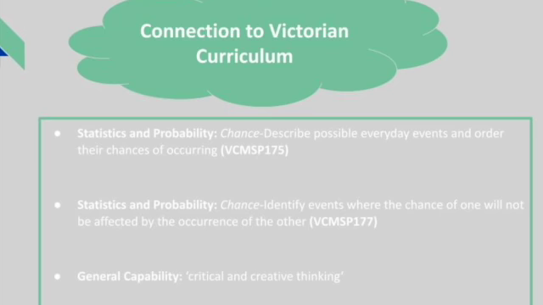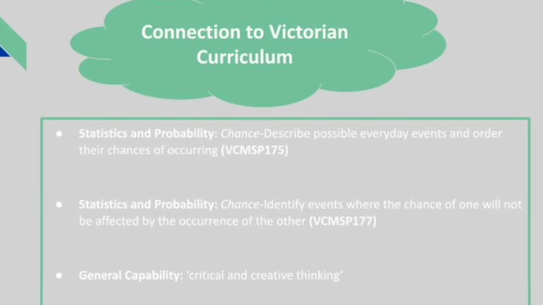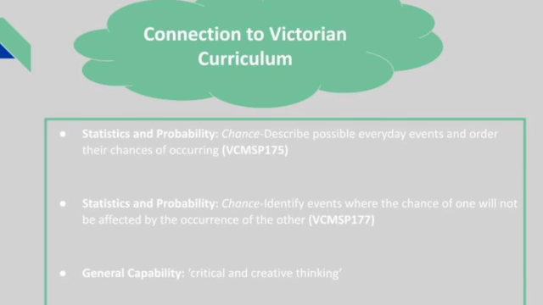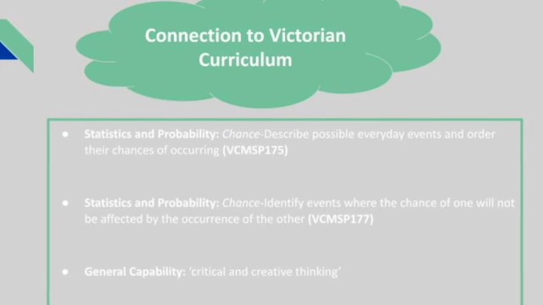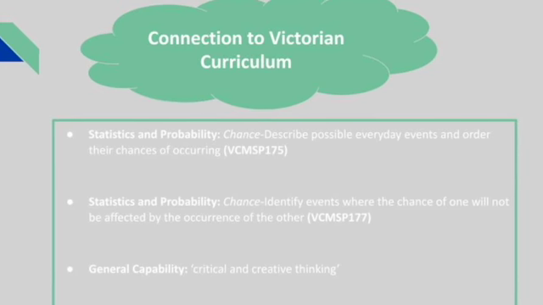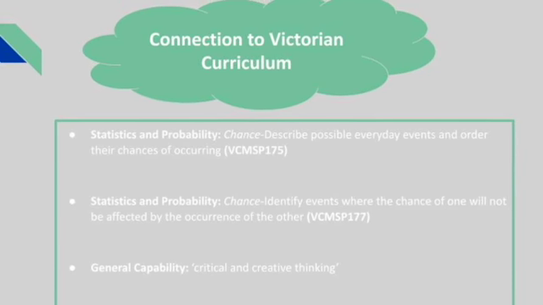This activity connects to the Victorian curriculum through the topic Statistics and Probabilities and the subtopic Chance, where students are learning to describe possible everyday events and order their chances of occurring. It also connects to another chance-related standard, being students can identify events where the chance of one will not be affected by the occurrence of another.